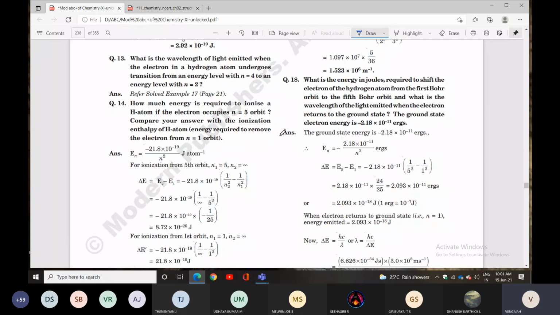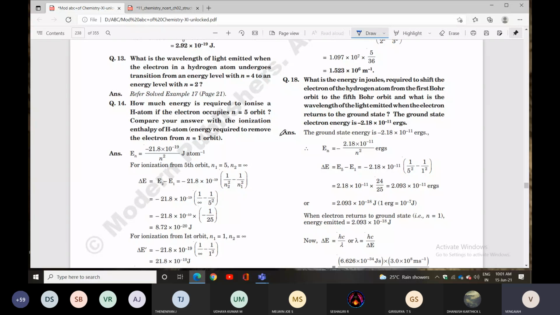The energy required to shift the electron of the hydrogen atom from the first Bohr orbit to the fifth Bohr orbit. What will the electron do? It will jump. The wavelength of light is emitted when the electron returns to the ground state. The ground state energy is given, then energy equals ground state energy by n square. Then you can find delta E equal to E5 minus E1.